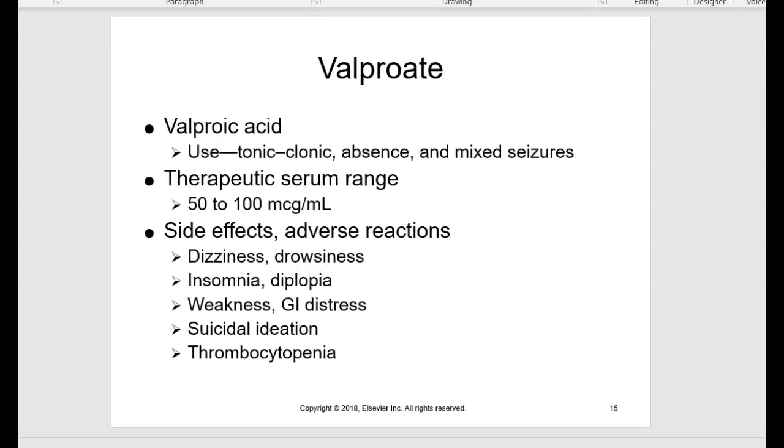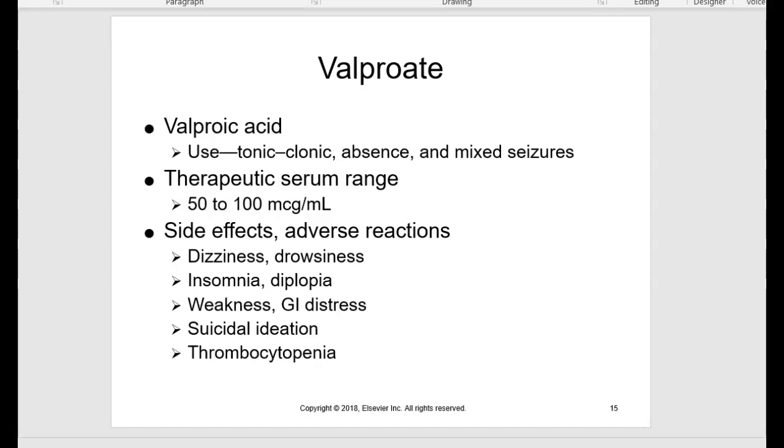Next classification is valproate. Your prototype drug from the classification of valproate is valproic acid. Therapeutic serum range for valproic acid is 50 to 100. You have some side effects there I'm going to let you look at on your own. Anti-seizure drug dosage usually starts slow and gradually increases over a period of weeks until the serum drug level is within therapeutic serum range or the seizures cease. Serum anti-seizure drug levels should be monitored closely to prevent toxicity.